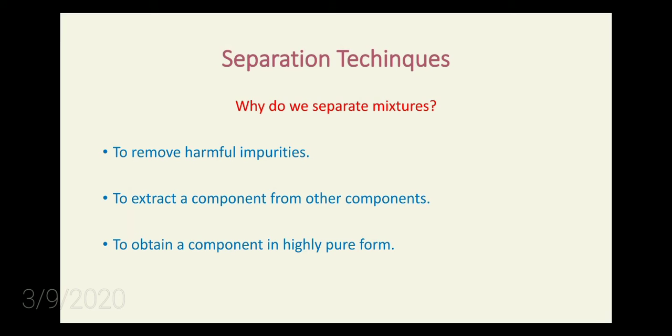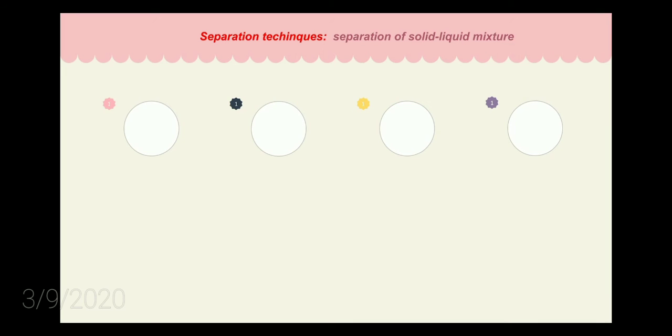So why we are doing separation is to remove harmful impurities, to extract a component from other components, and to obtain a component in highly pure form.